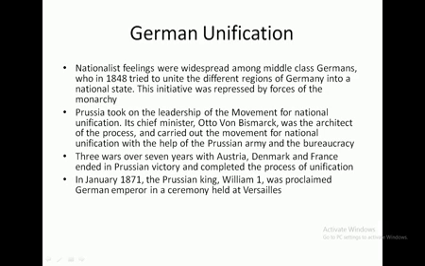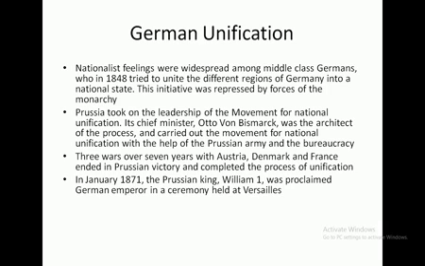Now, as we discussed, the liberal revolution provided a base for German unification. Now we will describe how the unification of Germany took place. Germany was divided into small kingdoms or small parts, but Otto von Bismarck was the architect of the unification of Germany. Now, how did the German unification take place?